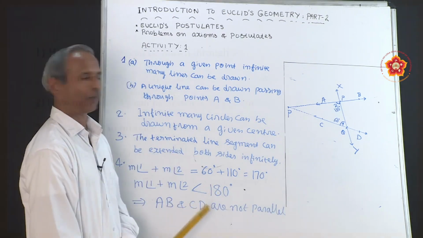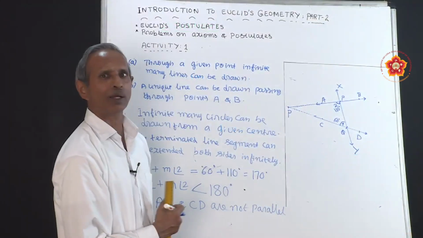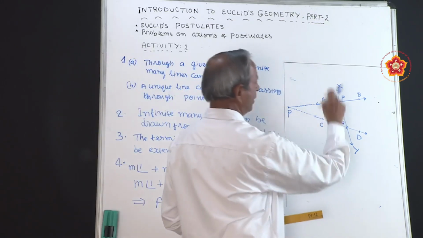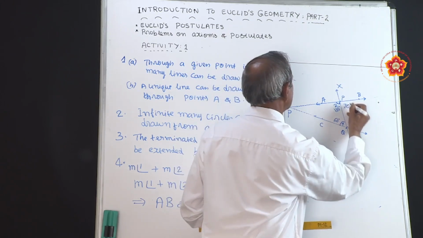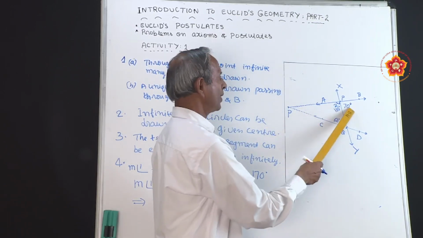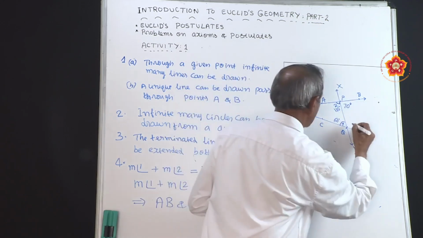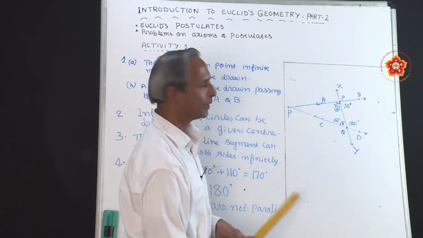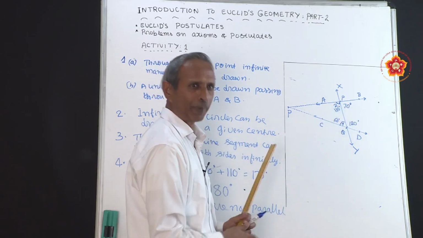Similarly, if you take your right side, then also you can verify what happens to angle 1 and angle 2. You already know this is 110 degree, then this side angle should be equal to 70 degree. Already you know these two angles make a linear pair. 110 plus 70 becomes 180 degree. Similarly, if this angle is 60 degree, therefore this angle should be 120 degree on the right side. This angle should be 70 degree, this angle should be 120 degree according to the property of linear pairs.